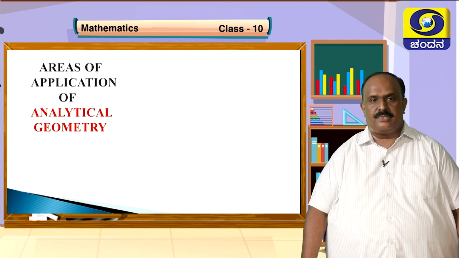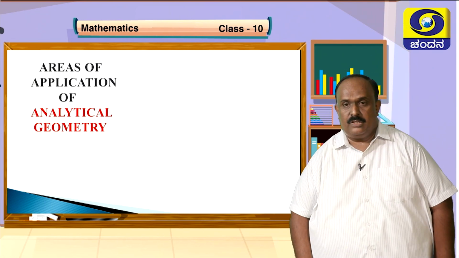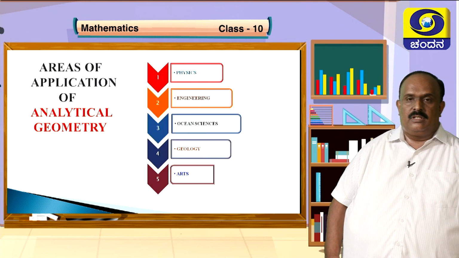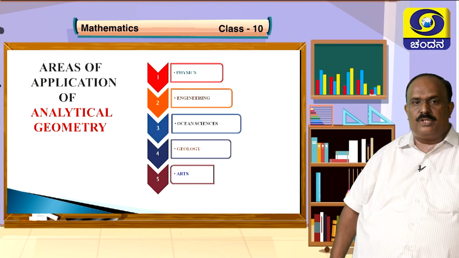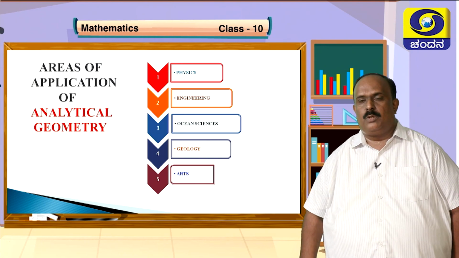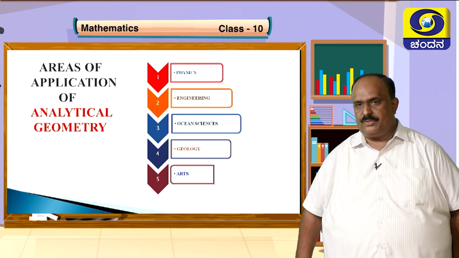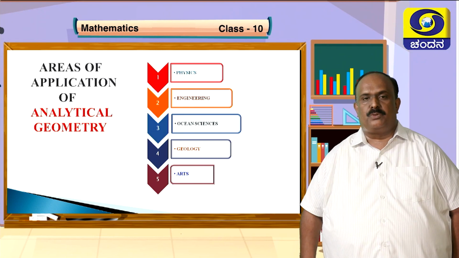Where is analytical geometry being used? Which are those branches? It is used in physics, engineering, geology, and arts. Wherever you go, coordinate geometry will play its own role.